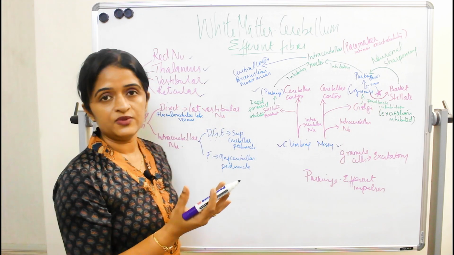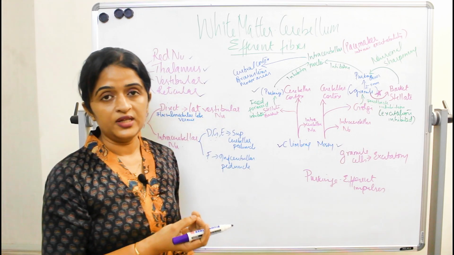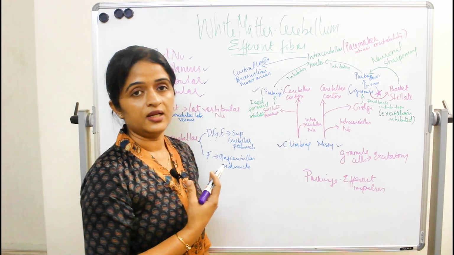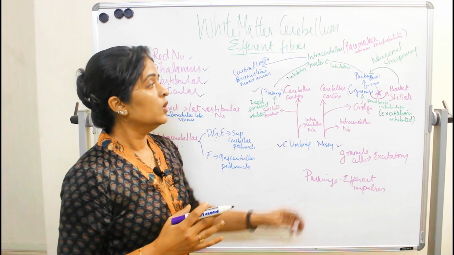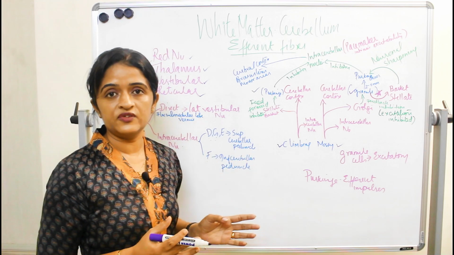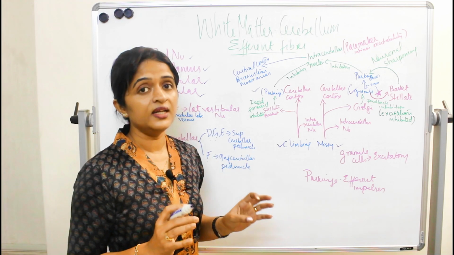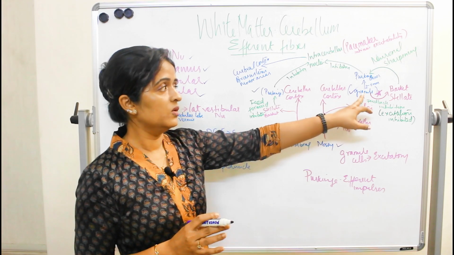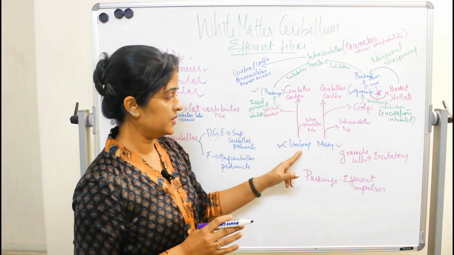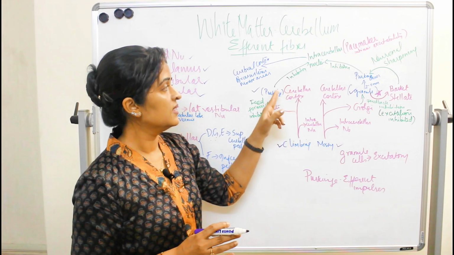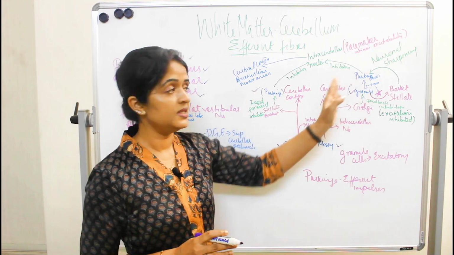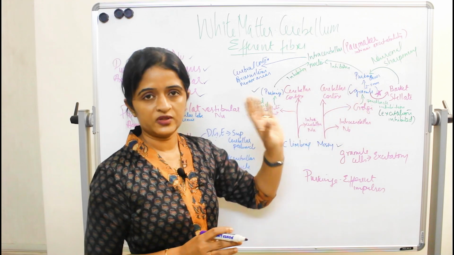Out of the different types of cells in the cerebellar cortex like the granule cell, the basket cell, the stellate cell and the Golgi cell, only the granule cells are excitatory in response, whereas all the rest have an inhibitory response. That is very, very important. So the climbing fibers excite the Purkinje cell directly and the mossy fibers excite the Purkinje cells indirectly through the granule cell. That is very important.